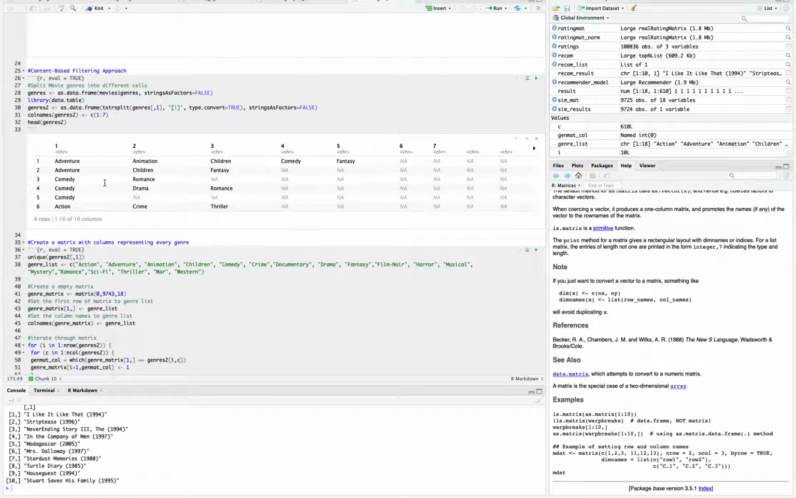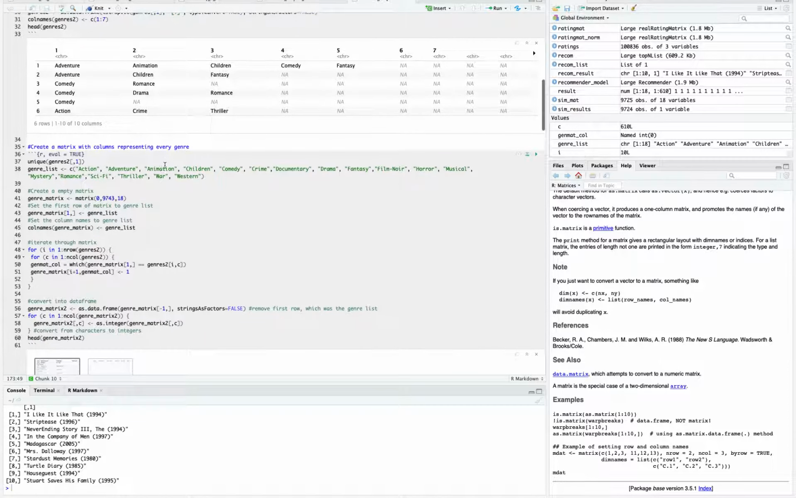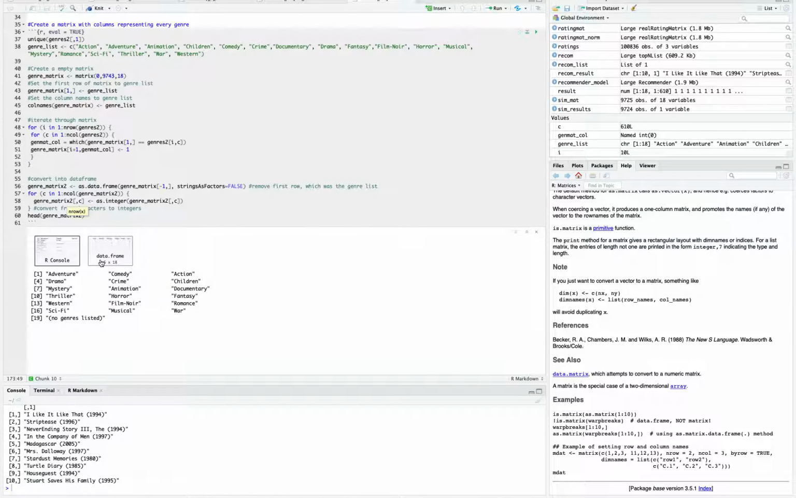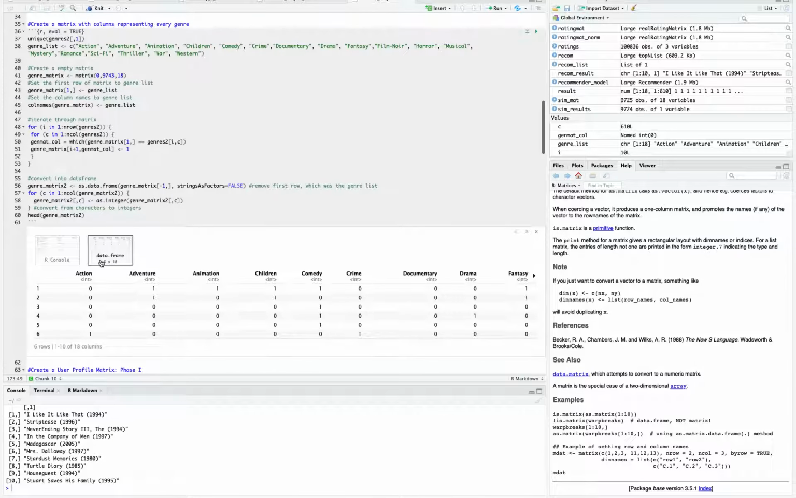First, I try to implement the content-based filtering, where you can see there are a total of 18 movie genres, which I try to split into different cells. And then I try to create an empty matrix and iterate through the matrix, so that you can see from here the rows are the movie IDs and the columns are the 18 different genres, which record whether this particular movie belongs to these genres.